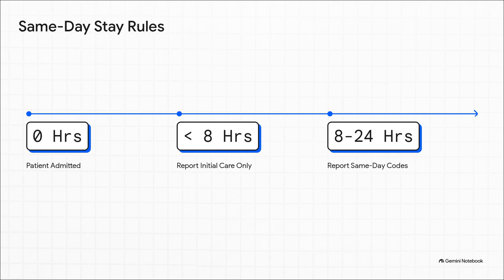If a patient's stay is under 8 hours on the same calendar date, you only report the initial care service, those 99221 through 99223 codes. You absolutely do not report a discharge code. But if the stay hits that magical 8-hour mark and they are still discharged on that exact same calendar day, a brand new set of combination codes suddenly unlocks.